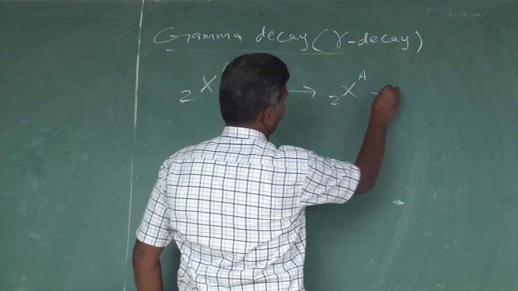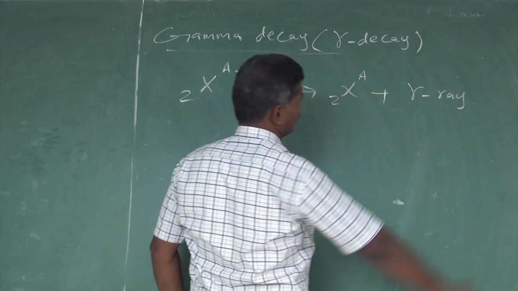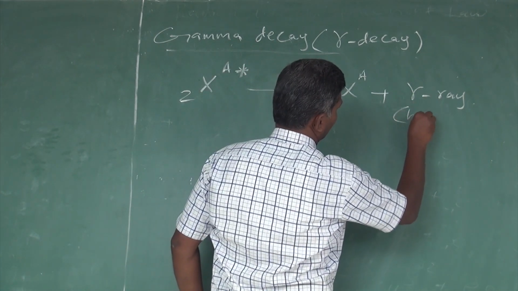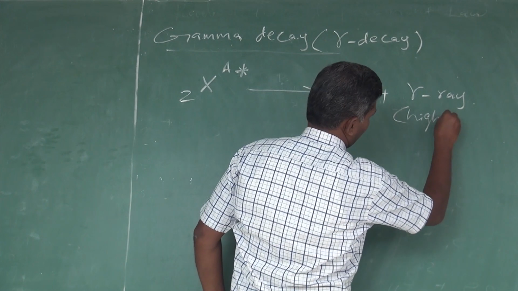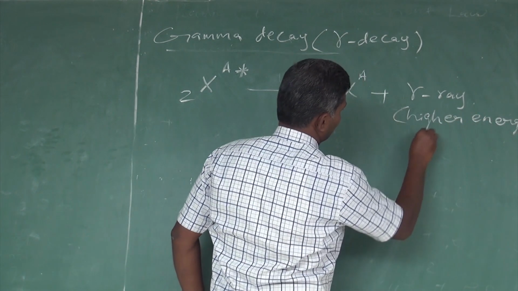At that time a gamma ray is emitted. A gamma ray is nothing but a higher energy radiation.